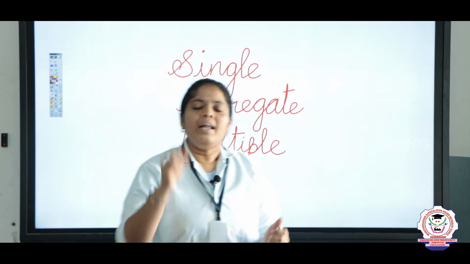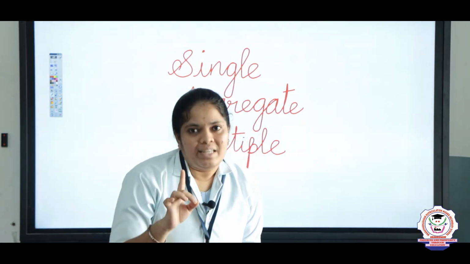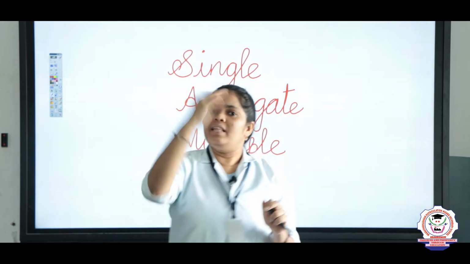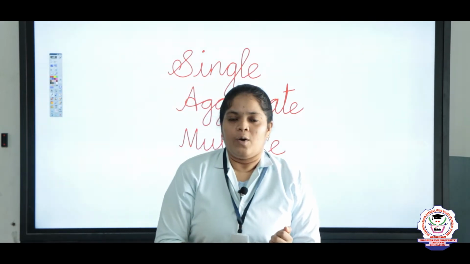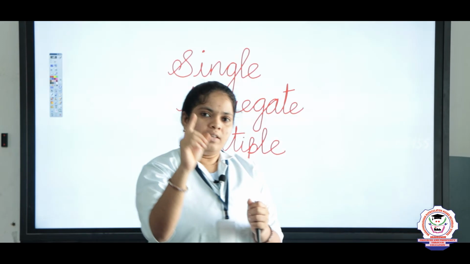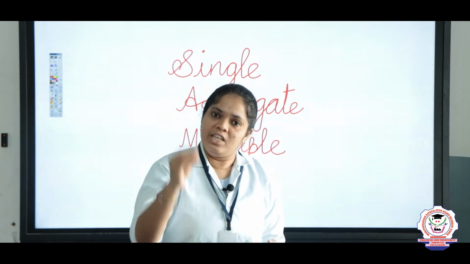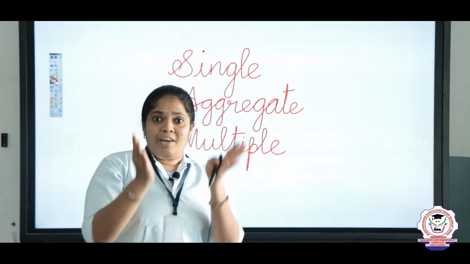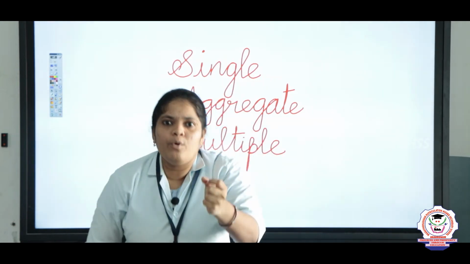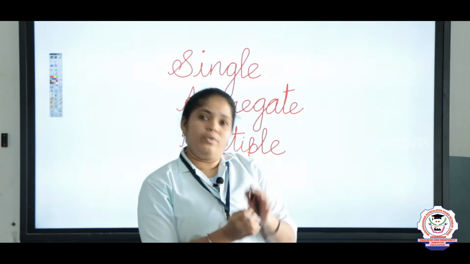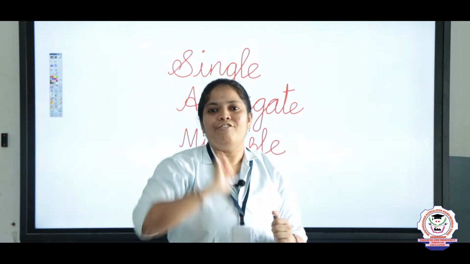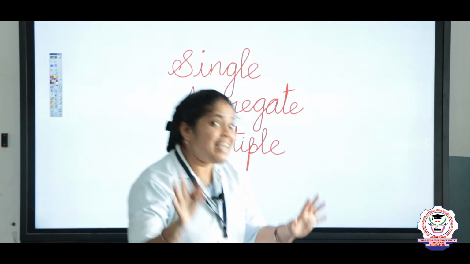Single is nothing but a fruit which has only one seed. Before we get a fruit, the plant will produce a flower, right? If from one single flower we get one fruit, then we call it a single fruit. Okay, that is a single fruit.